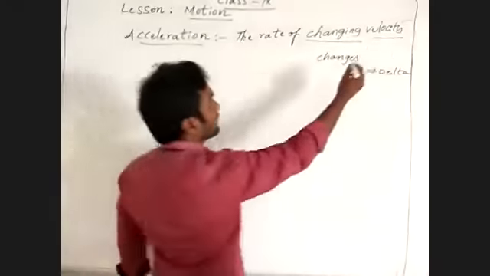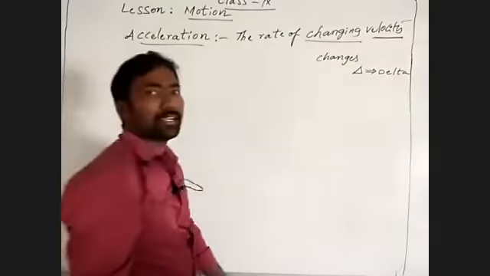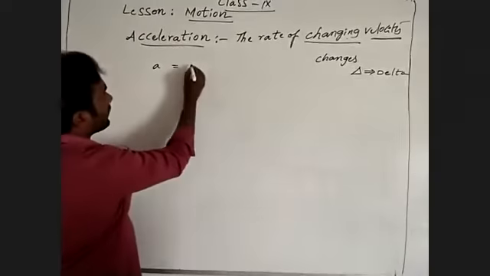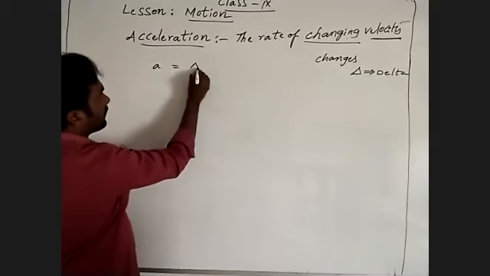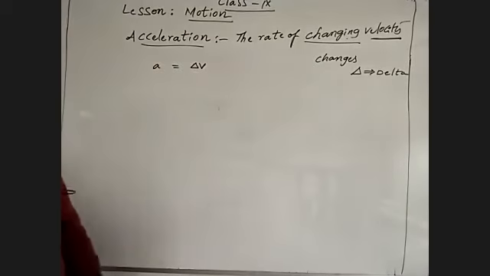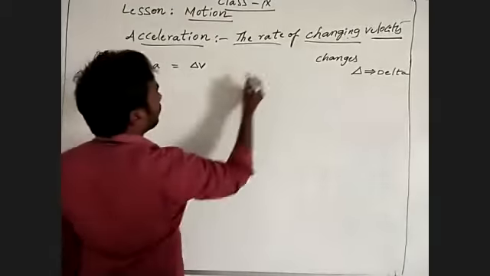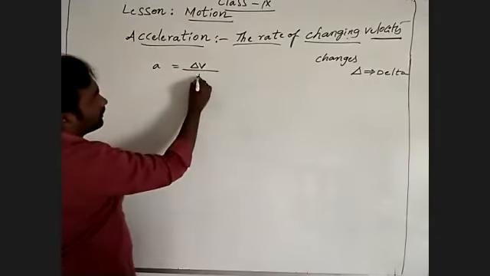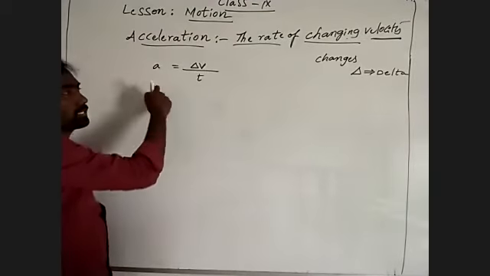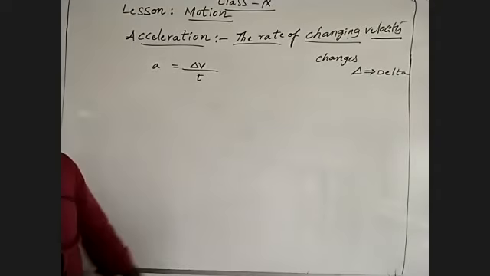So which is the change? Velocity. I said already velocity is shown by the symbol V, so V we can use. So change of velocity is delta V. Rate in a given interval of time, so T. Understand? So delta V by T is the acceleration, meaning the rate of changing velocity.